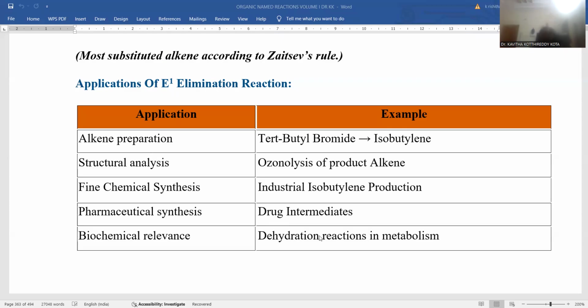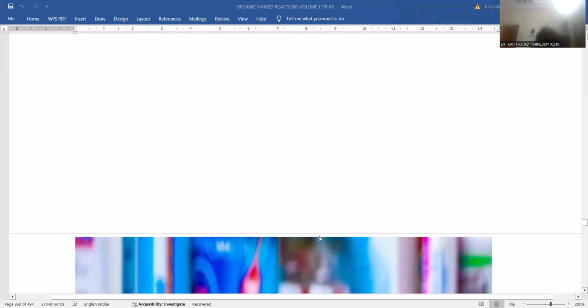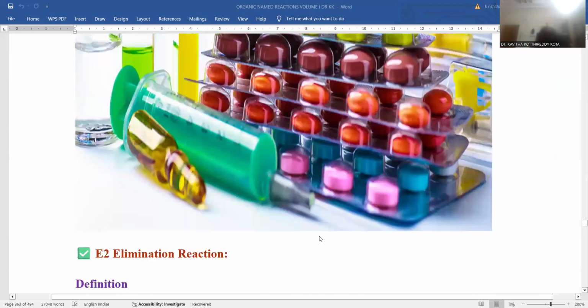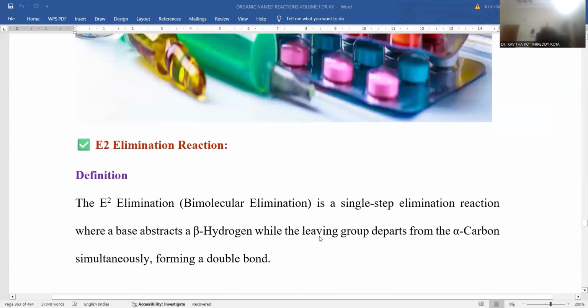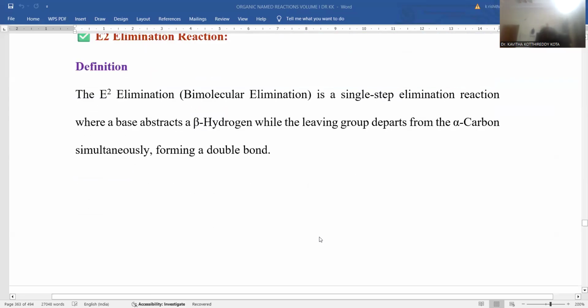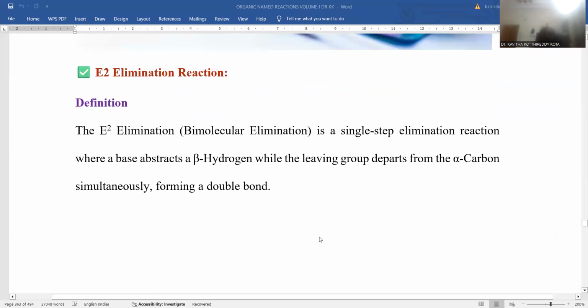All these are applications related to the E1 elimination reaction, so it is a most essential reaction in synthetic organic chemistry, from the organic named reaction perspective. So this is the way we successfully completed the entire E1 elimination reaction, and as we are already aware, we are discussing E1 and E2. Both elimination reactions are taken into consideration. Now let me discuss the E2 elimination process.